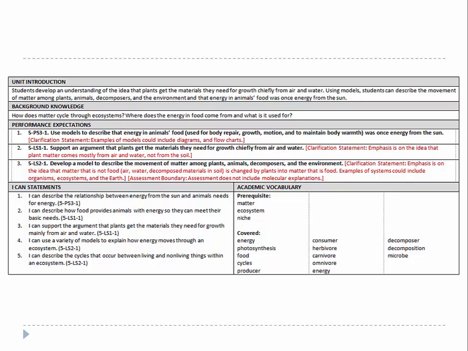In this unit, students use a model to describe the movement of matter among plants, animals, decomposers, and the environment, and that energy in animals' food was once energy from the sun. Students will also develop an understanding of the idea that plants get the materials they need for growth chiefly from air and water.